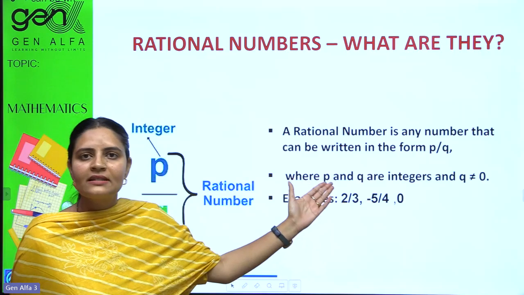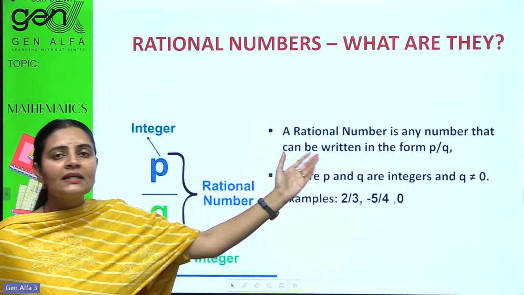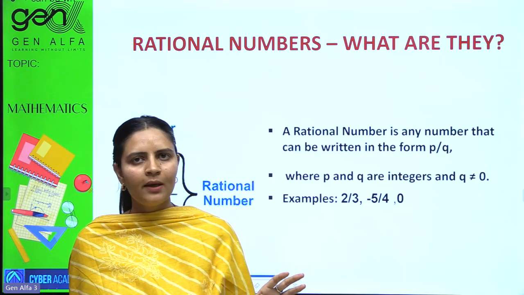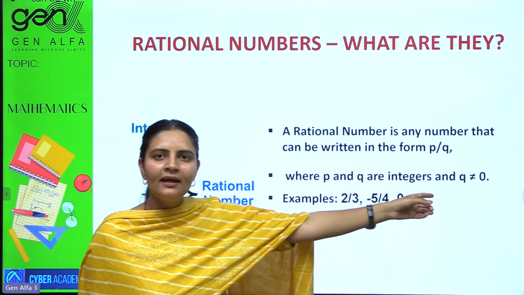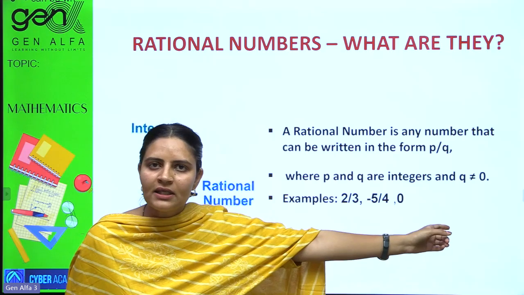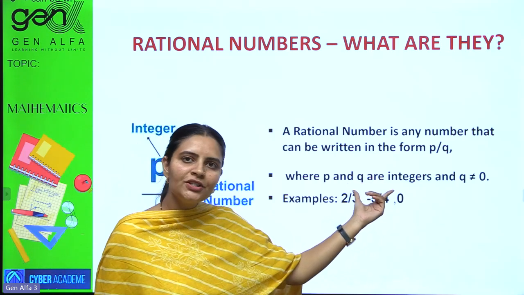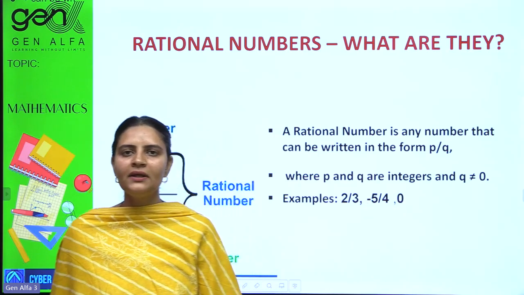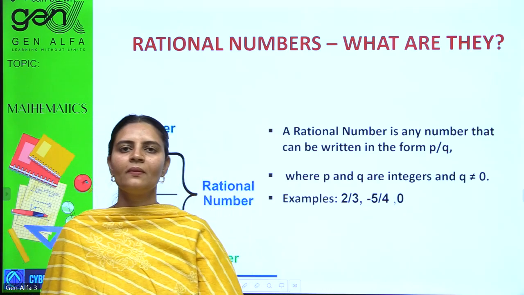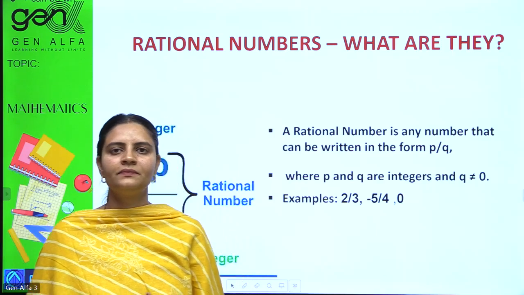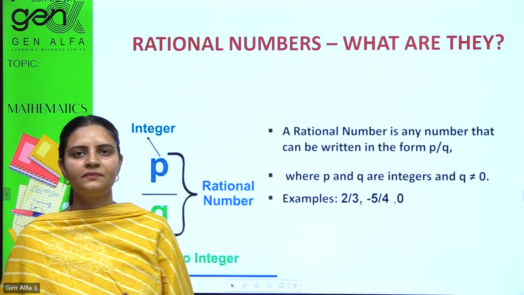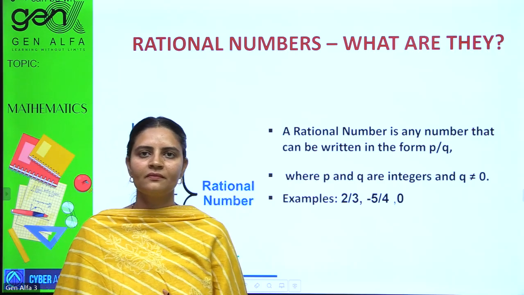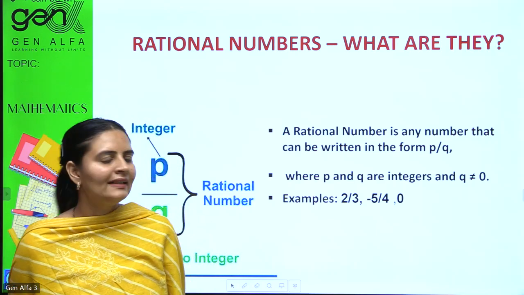Please note down this definition. A rational number is any number that can be written in the form of p by q like fractional numbers, but along with the condition that q should never be 0, and p and q are integers, meaning they can be negatives. Yes, please write it down. Done? Very good.